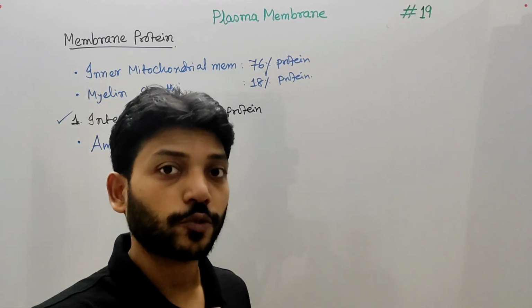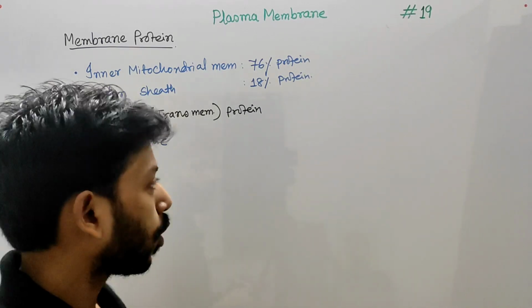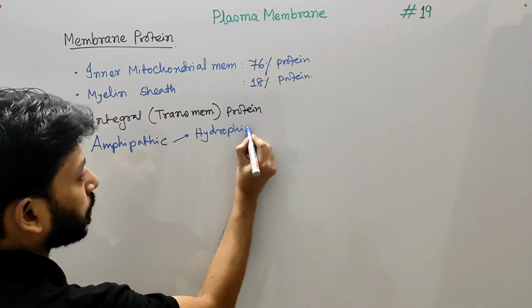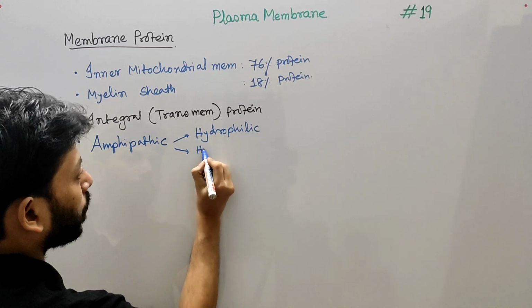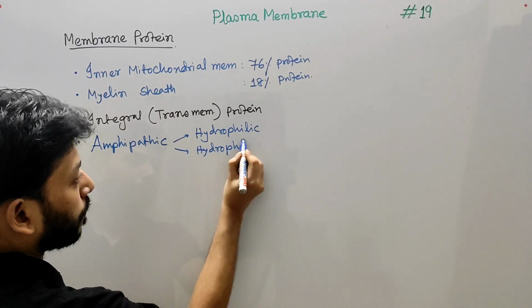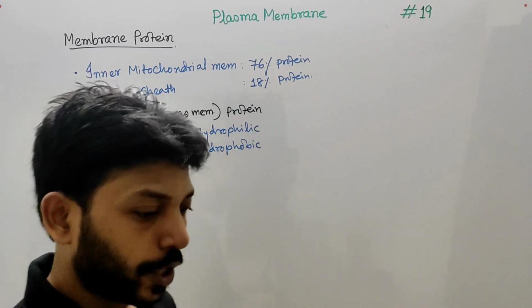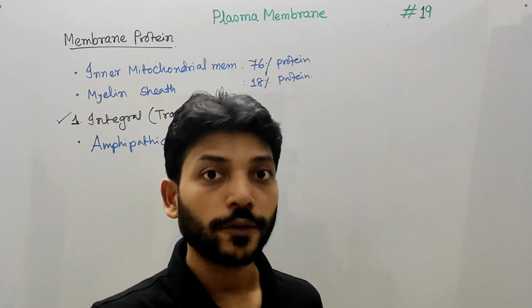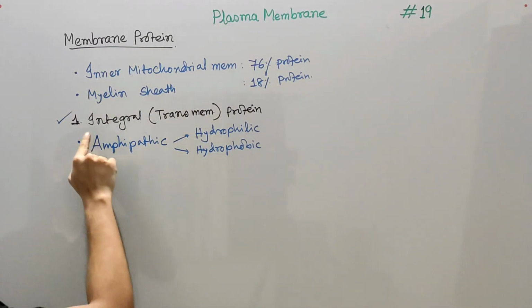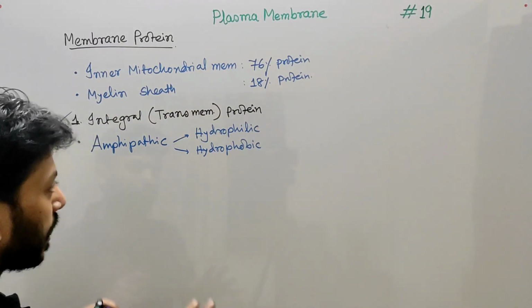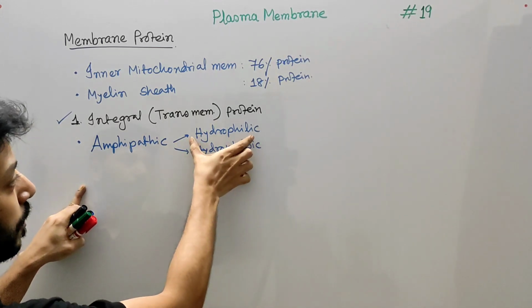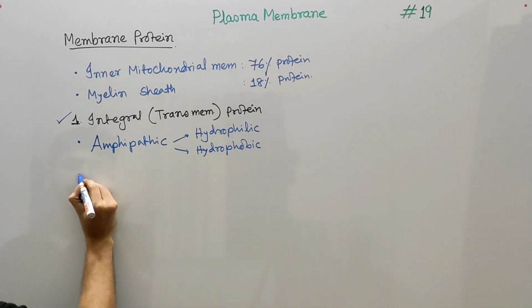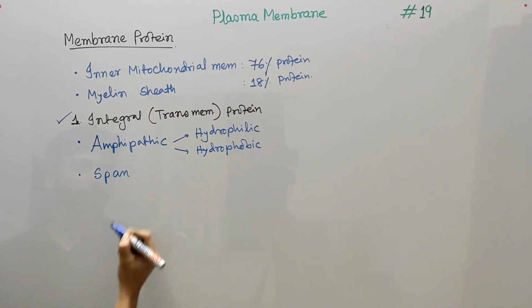Amphipathic means those biochemical structures contain both hydrophilic, that means water loving, and hydrophobic, water fearing domains. So if any biochemical structure contains both hydrophobic and hydrophilic portions, we call it amphipathic. Amphi means both, philic. This is the first point we have to remember about integral membrane proteins. All integral membrane proteins are amphipathic. Both have hydrophilic and hydrophobic portions.